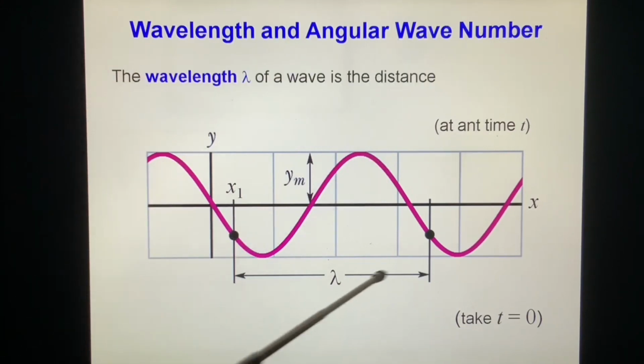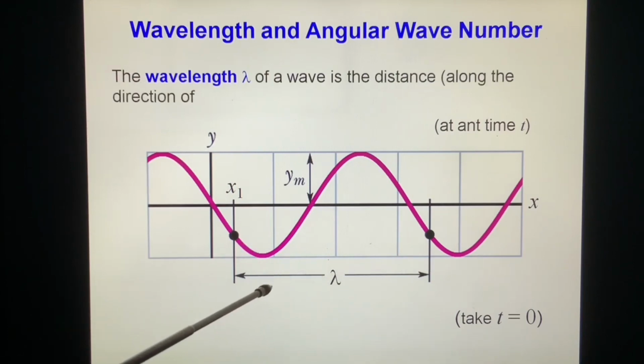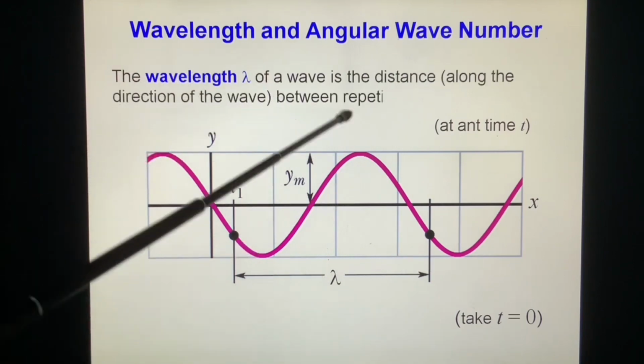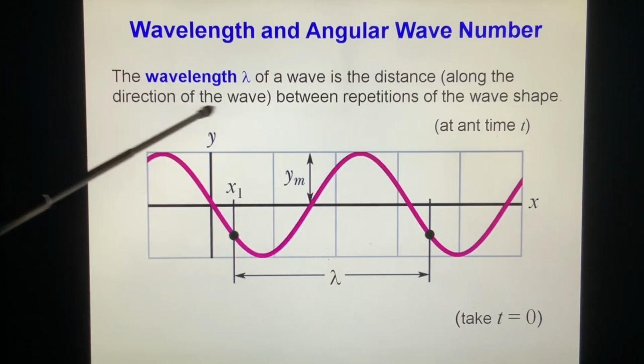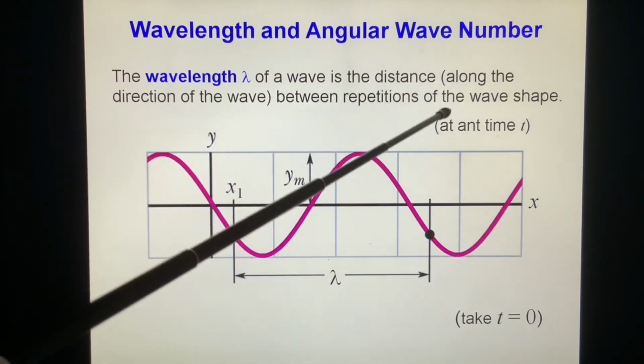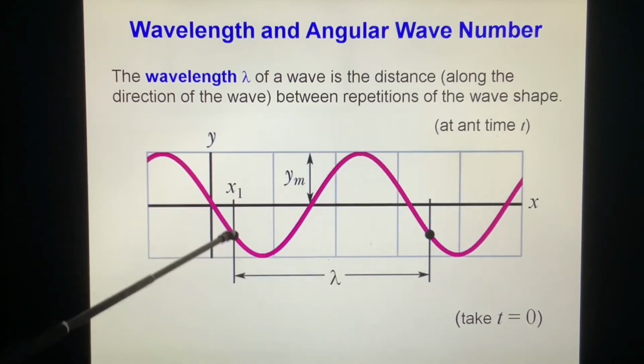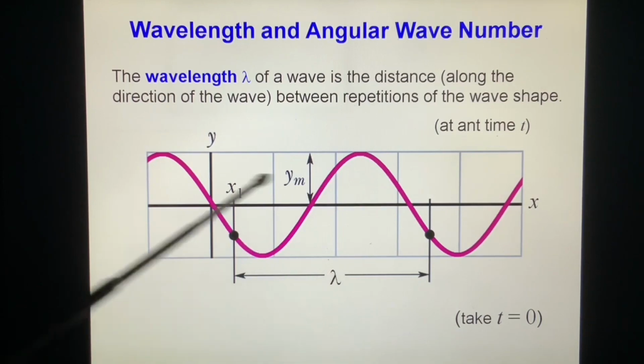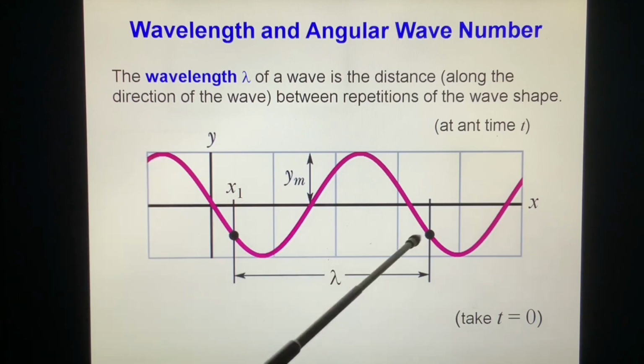Wavelength lambda of the wave is the distance along the direction of the wave, x, between repetitions of the wave shape. They repeat again and again. This is the shortest repetition unit. Or we take 2 lambda, it repeats. 3 lambda, it repeats. We take the shortest lambda.